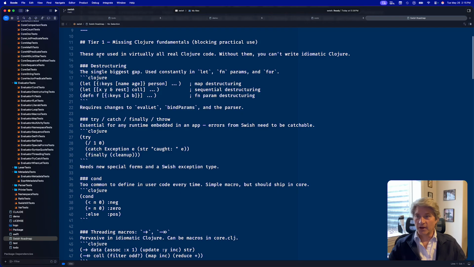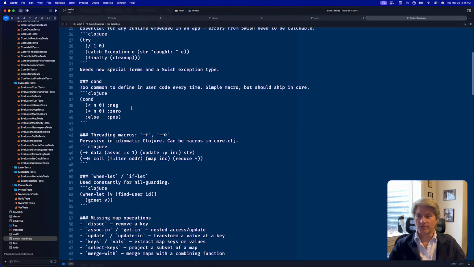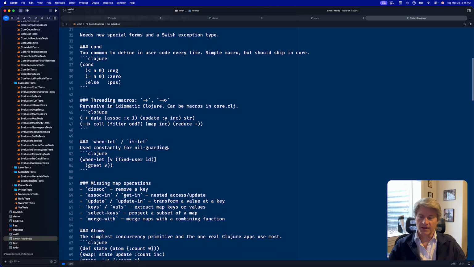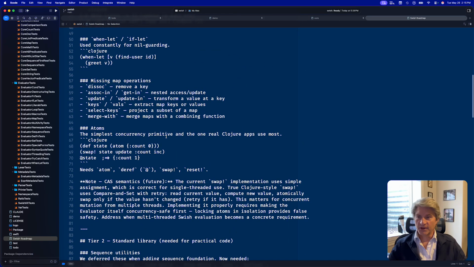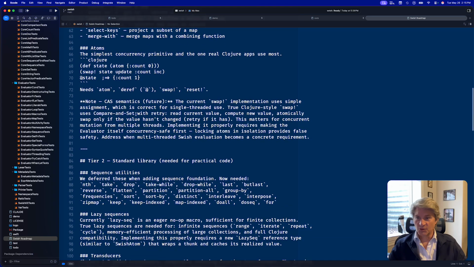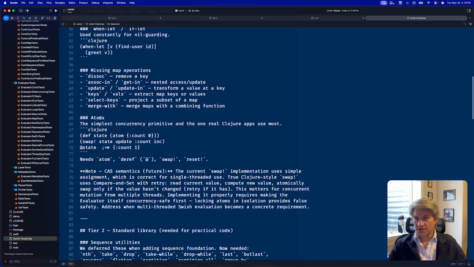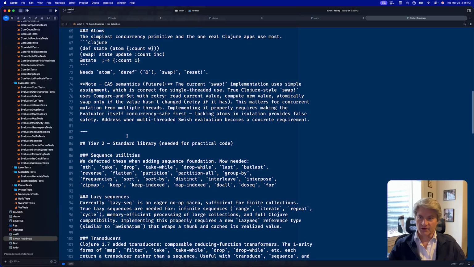Basically we have tier 1, and tier 1 is all finished. We have destructuring, the try, catch, finally, throw special forms, the cond macro, threading macros. We've got when-let and if-let, and we implemented these missing map operations. And we have atoms, but we do not have the compare-and-set semantics, and I really want that. We'll do that later when we do some multi-threaded stuff. So all of tier 1 is done, except with this note of compare-and-set semantics.